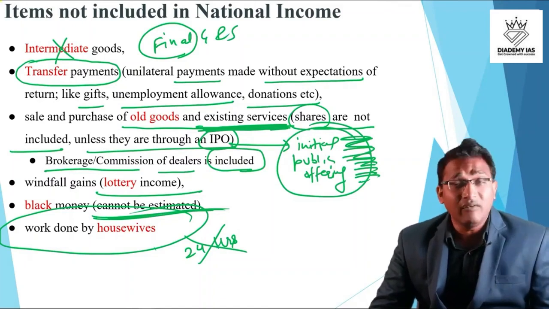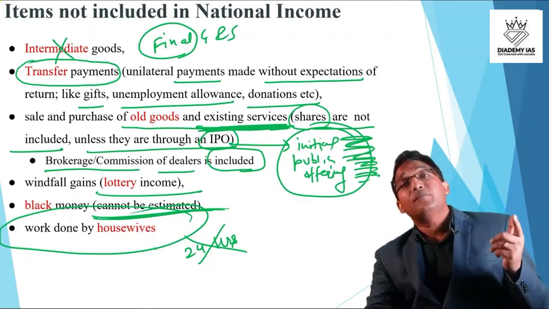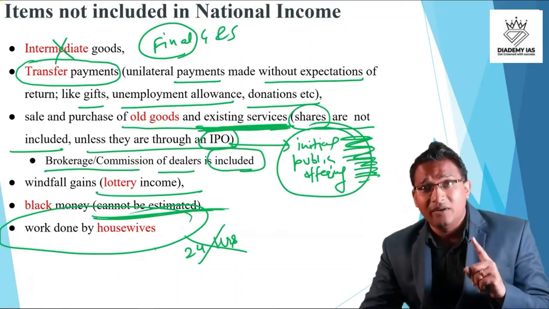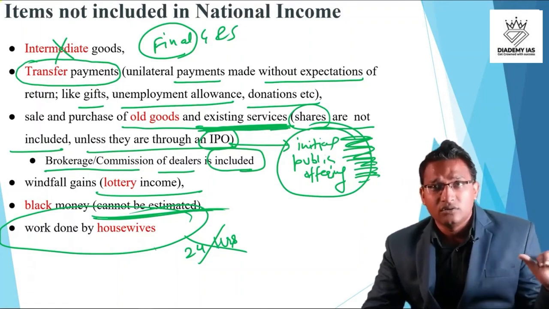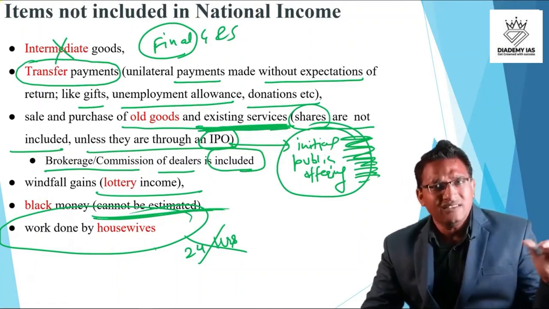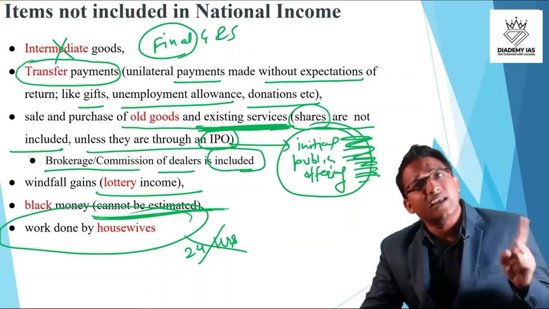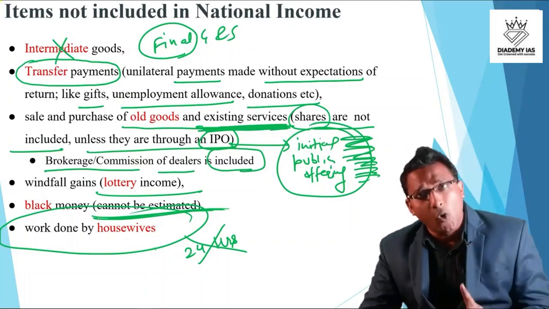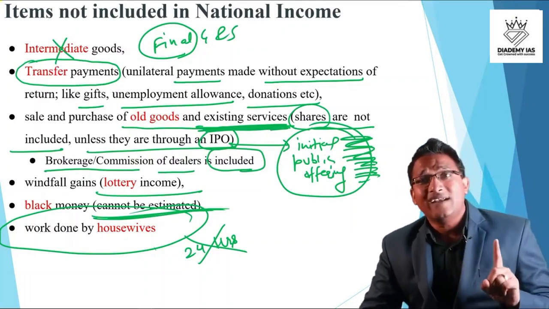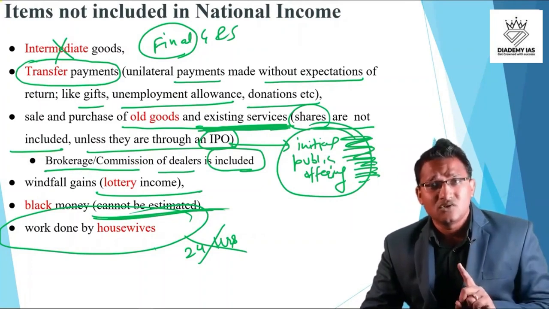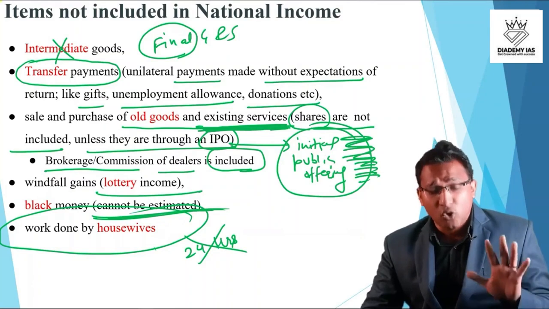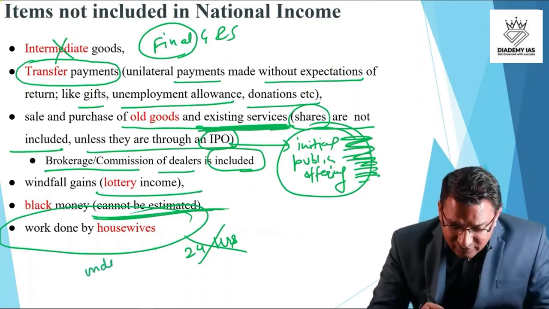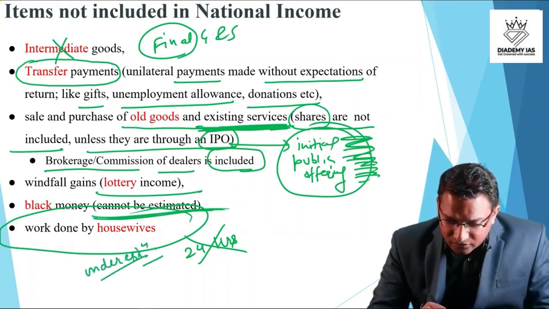This is very sad. However, on the other hand, if one lady is working outside home in a restaurant, cooking food for the guests, then that is part of the GDP. But if the same lady is cooking food at home, then that is not included in the GDP. This is very ironical, but not wrong. Because of this, there is underestimation of GDP as compared to other countries.